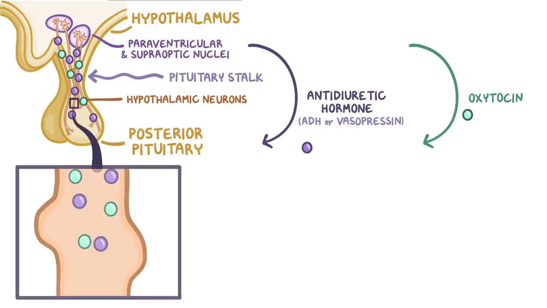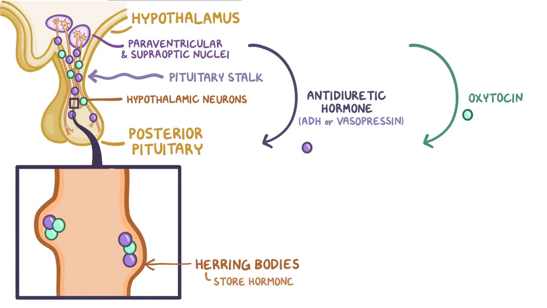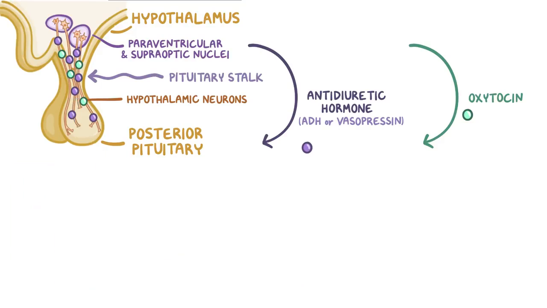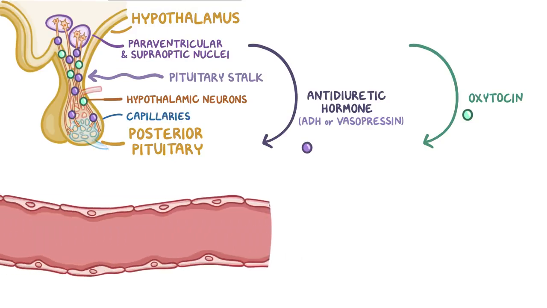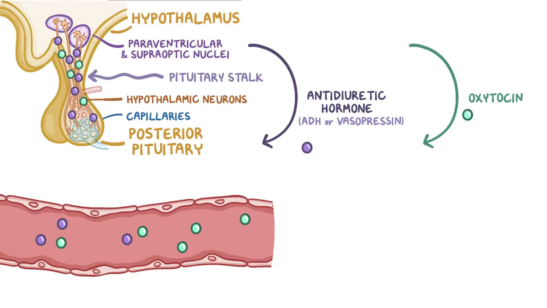Down the length of these axons, there are small dilations called Herring bodies, which store the hormones until they get a signal to release them. When the time is right, the axons release ADH or oxytocin into the posterior pituitary capillaries, and from there into the systemic circulation. For ADH, the signal is either a high blood osmolarity or a low blood volume.